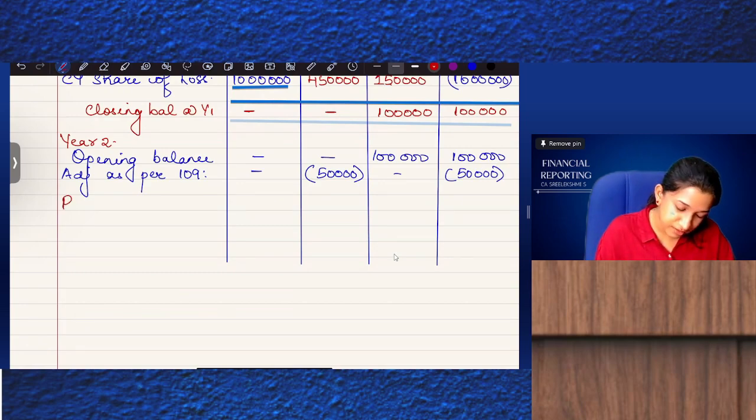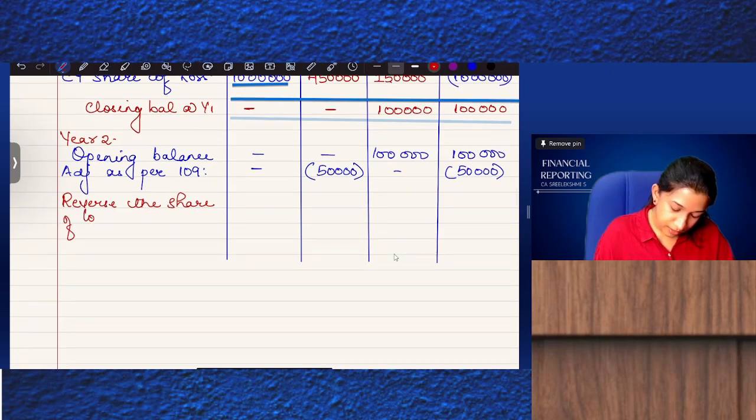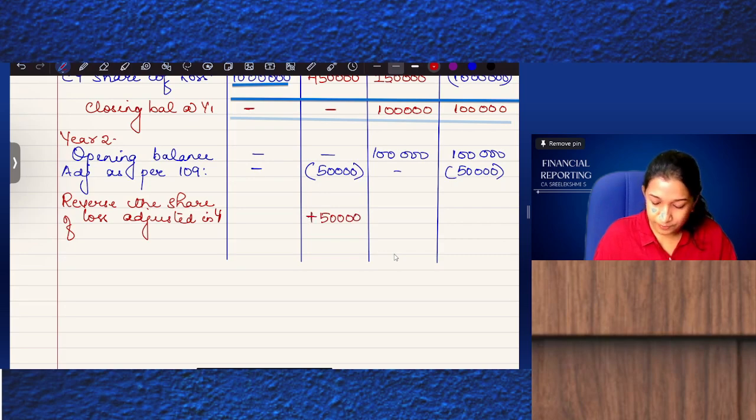Therefore, reverse the share of loss already adjusted in year 1. So 50,000 we'll reverse and adjust to loan.